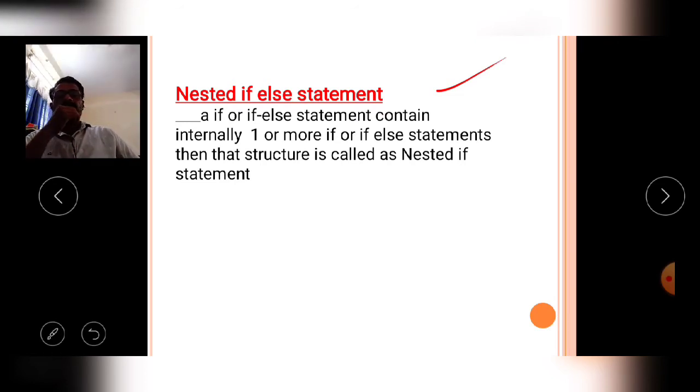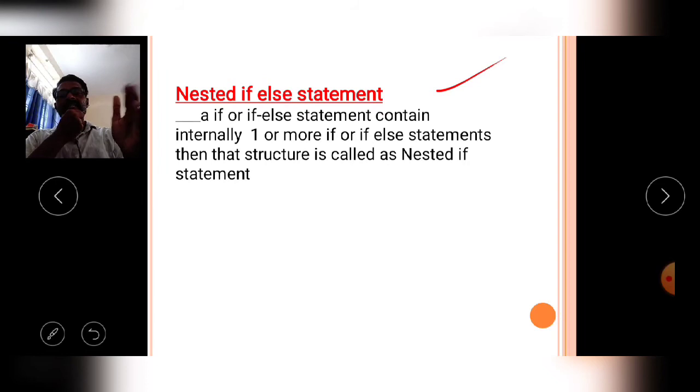Okay, so simple. At the top, an if or if else contains internally one or more if or if else statements, then that nesting is called nested if. According to the requirement of the programmer, we can construct this nesting, that means nested if condition. That's why a fixed syntax is not available.